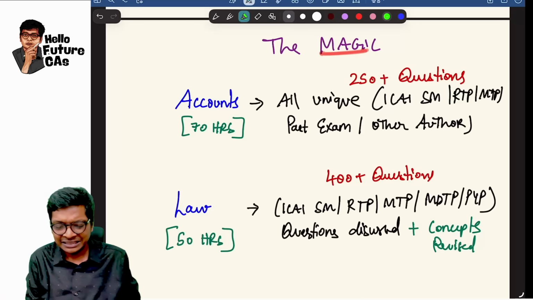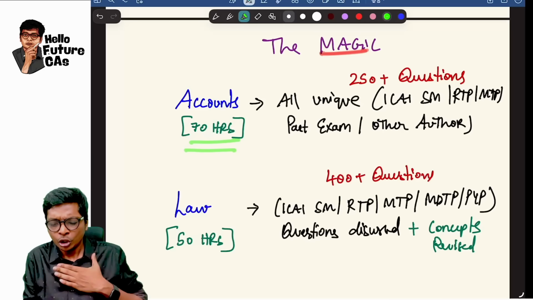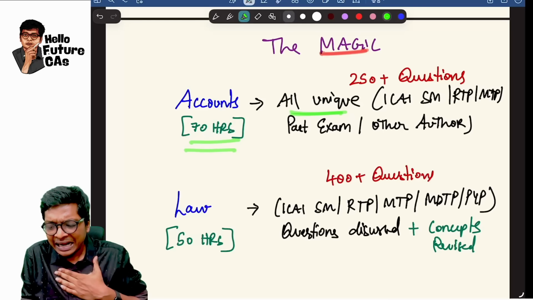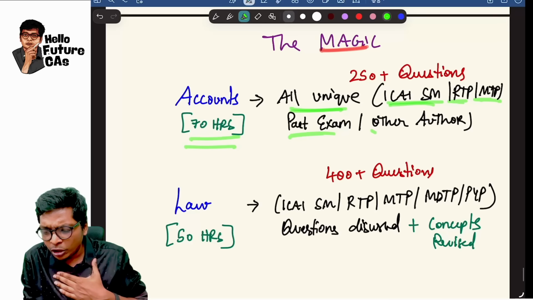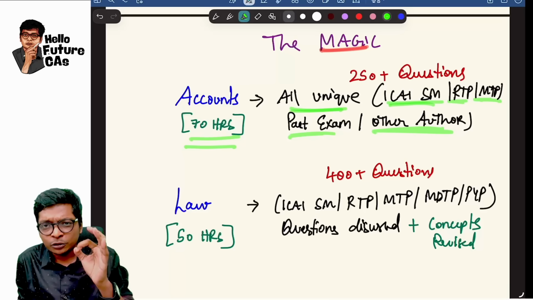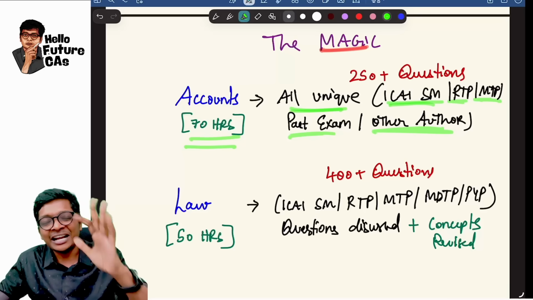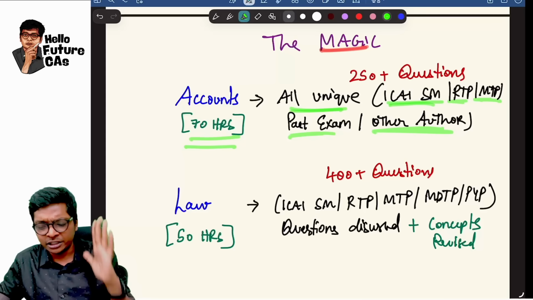In accounts, in the 70 hours, you will get all unique ICA study mat, RTP, MTP, past exam, other author questions, 250 plus questions we will solve. I will challenge you guys, open challenge.